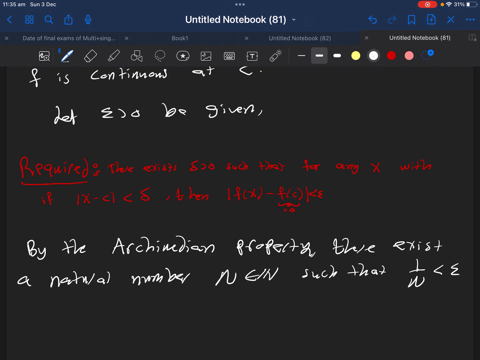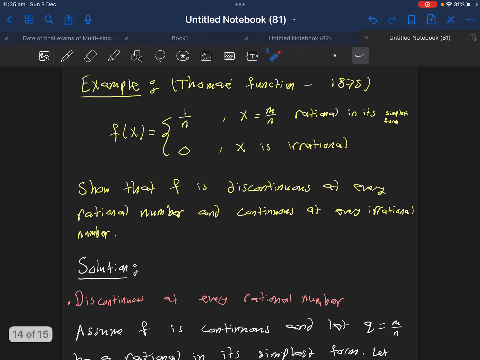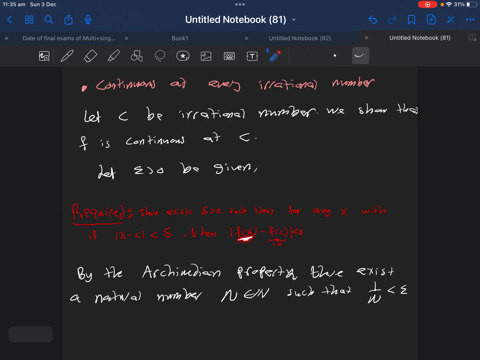How do I know that I might need to invoke the Archimedean property? Remember, my function on the rationals is 1 over n. So f of x might be equal to 1 over n, and I need to prove that 1 over n is less than epsilon. The only way to think about this is to use the Archimedean property.